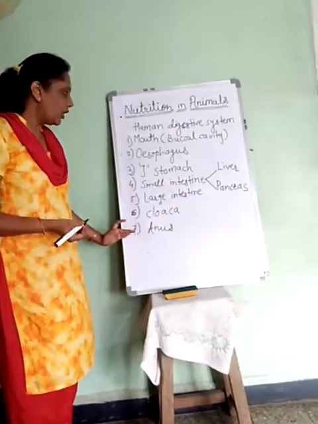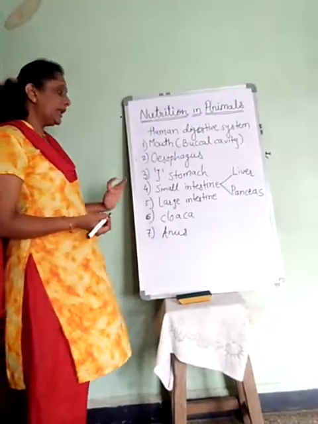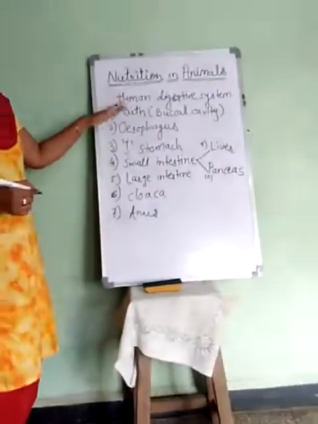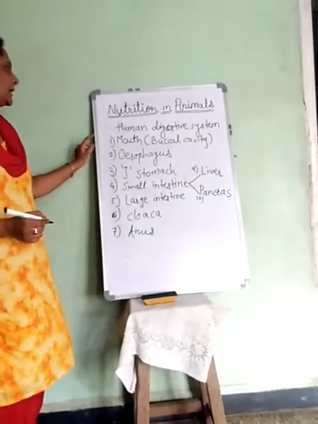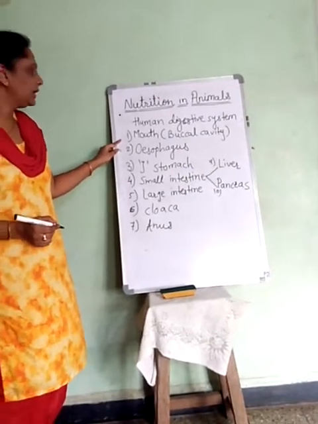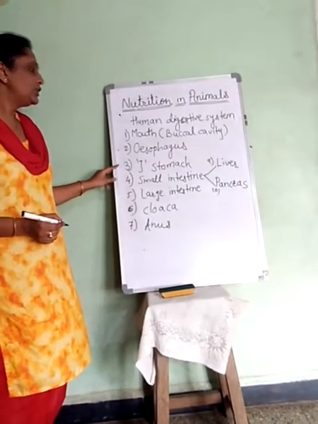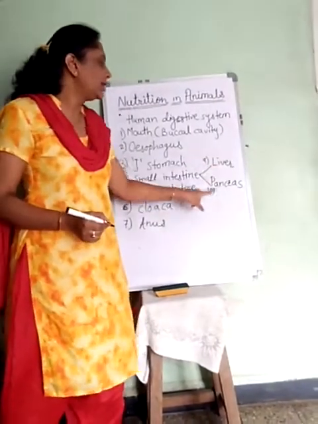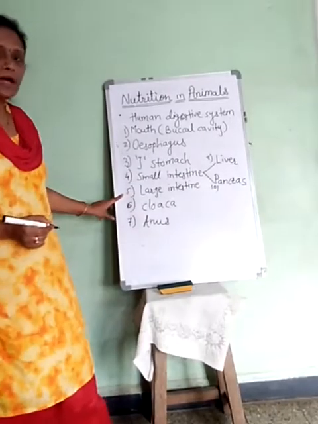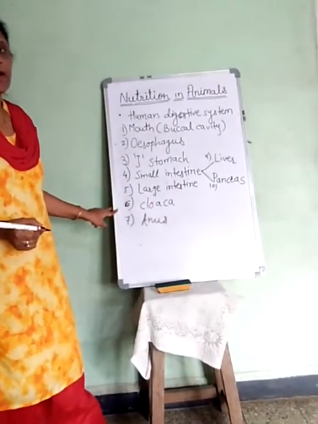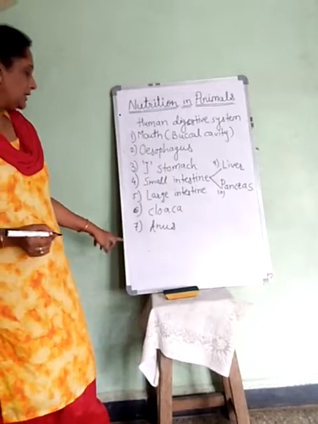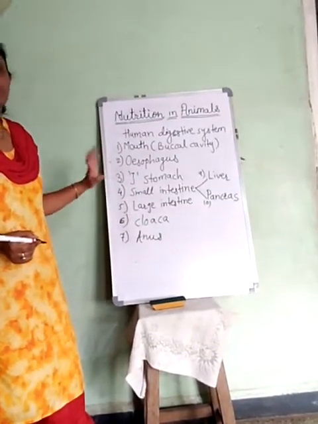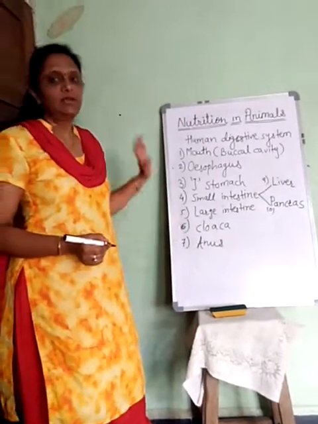Nearly 10 organs are present in the human digestive system, starting with the mouth, buccal cavity, then esophagus, then the J-shaped stomach, then the small intestine which connects to the liver and pancreas, then the large intestine, then the cloaca and the anus.